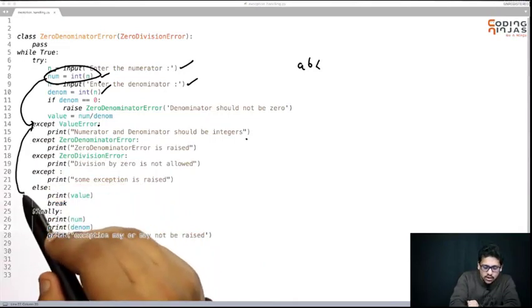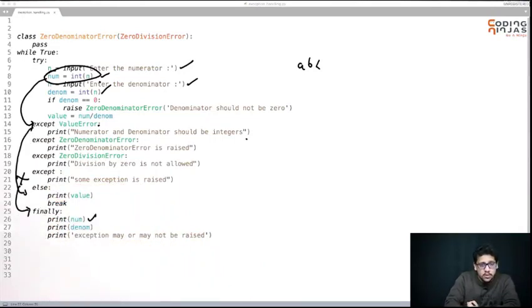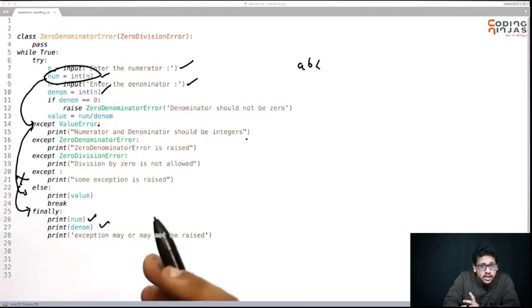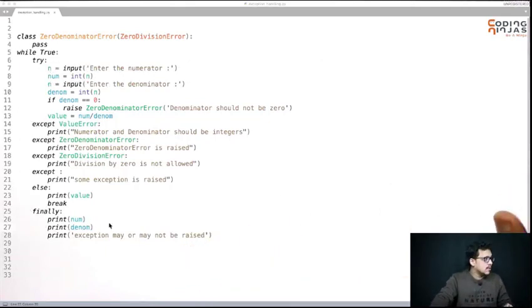After that, else will not be executed because an exception was there. It will go to finally. It will try to print the numerator. But what will happen in the case of the denominator? No numerator is there and no denominator is there. So let's try to run this. What happens in this case?